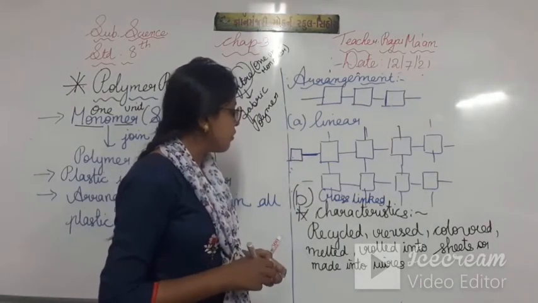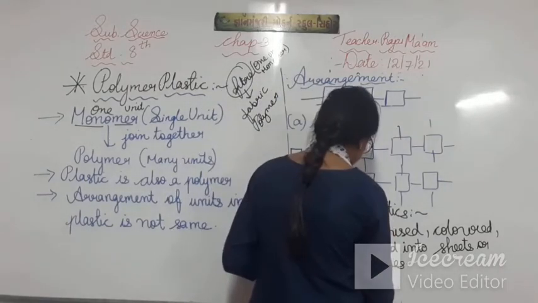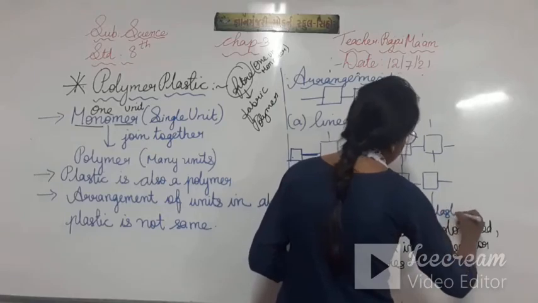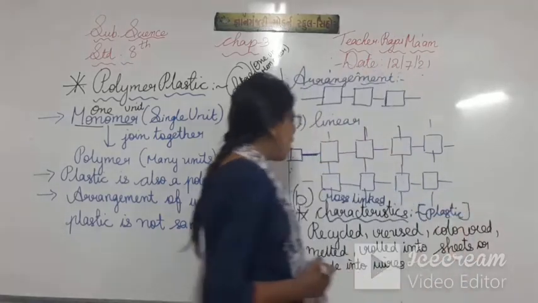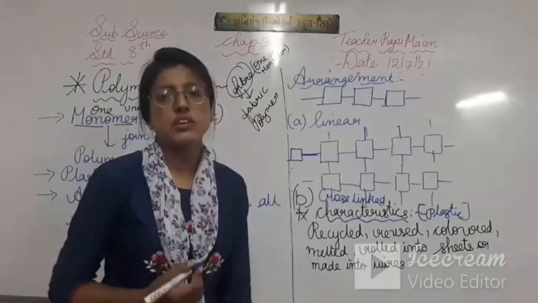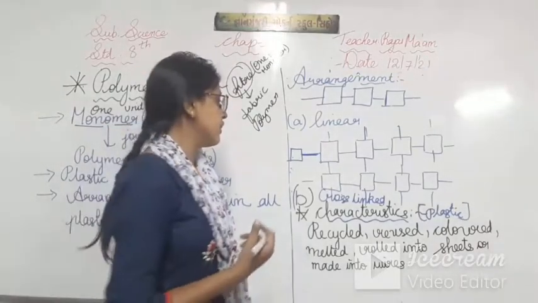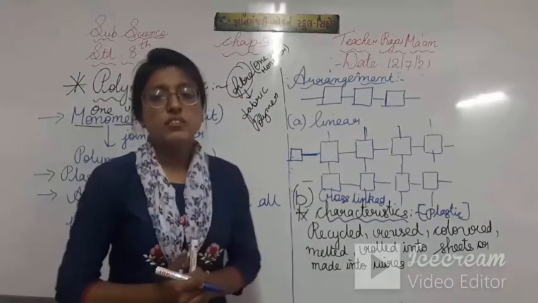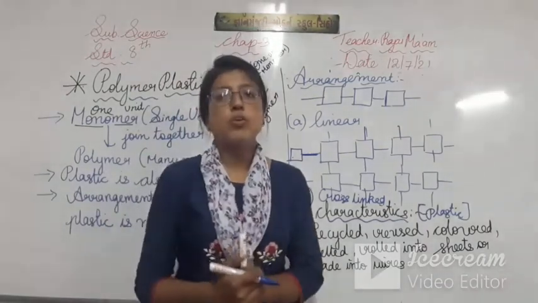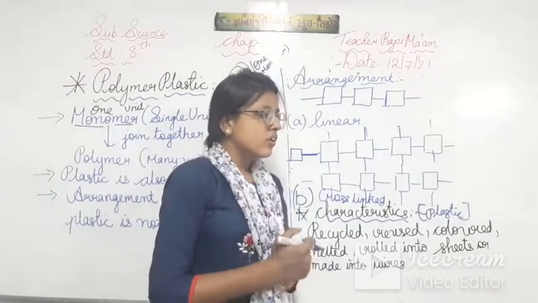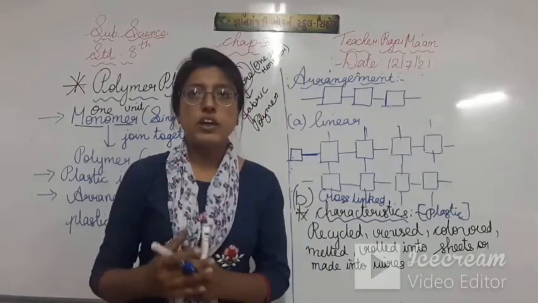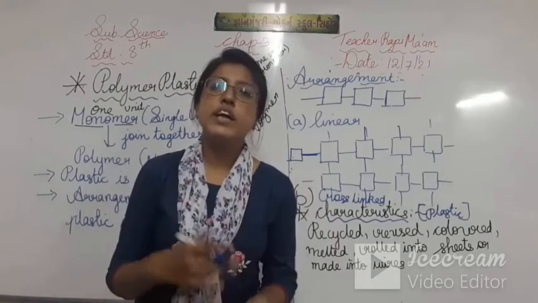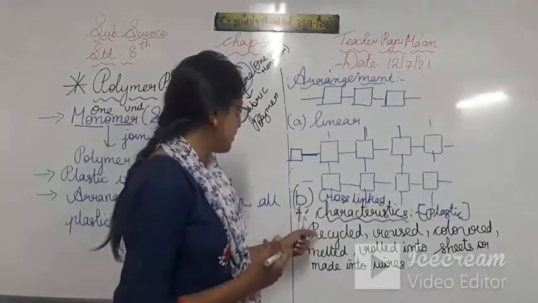Now looking about the characteristics of plastic. Okay, what are the characteristics of plastic? Why we are using plastic? What characteristic it is having? So first thing is recycled. We can recycle plastic. Suppose initially there is a bottle made of plastic, then you can convert it into another form and then you can use it. So it is called a recycling.